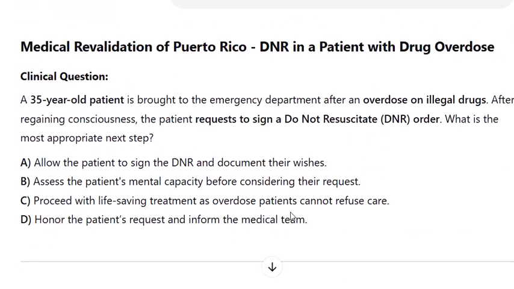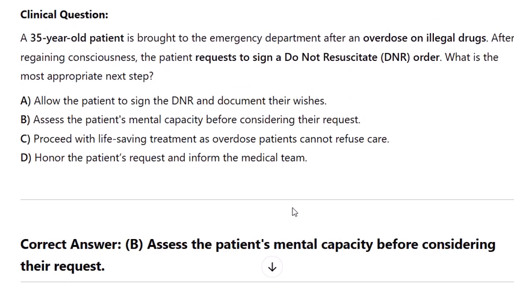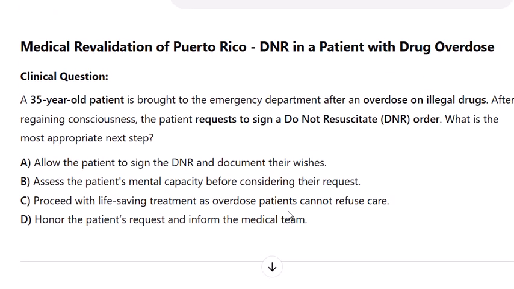Medical revalidation of Puerto Rico, DNR in a patient with drug overdose. Clinical question. A 35-year-old patient is brought to the emergency department after an overdose on illegal drugs. After regaining consciousness, the patient requests to sign a do not resuscitate DNR order. What is the most appropriate next step?